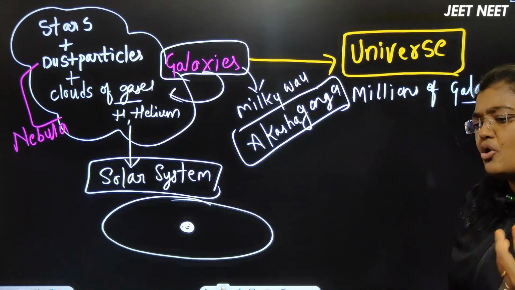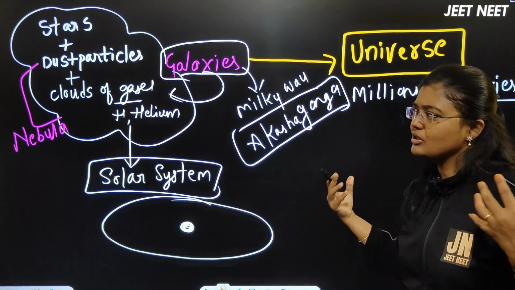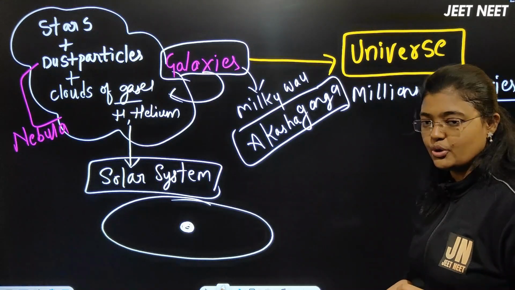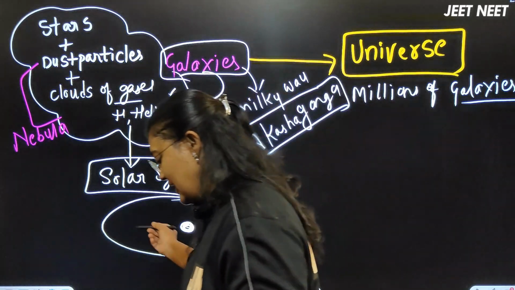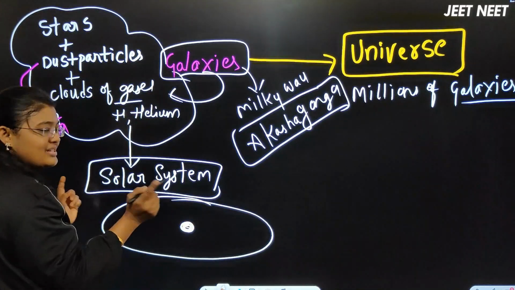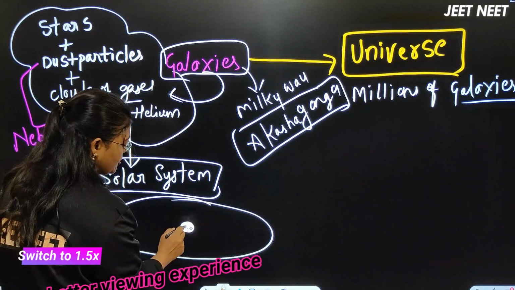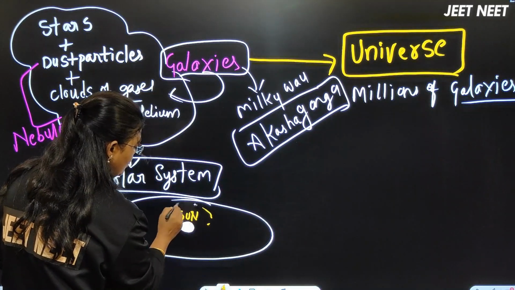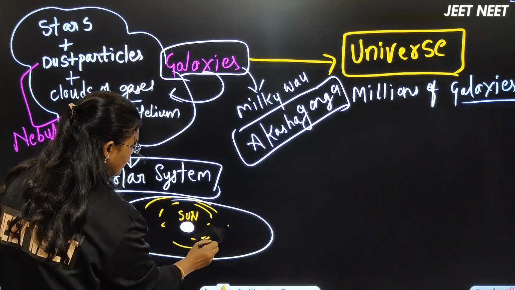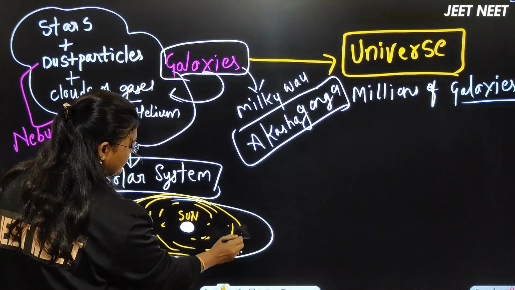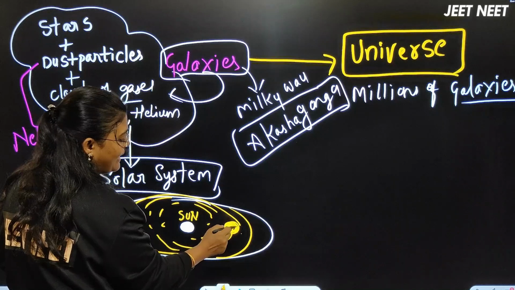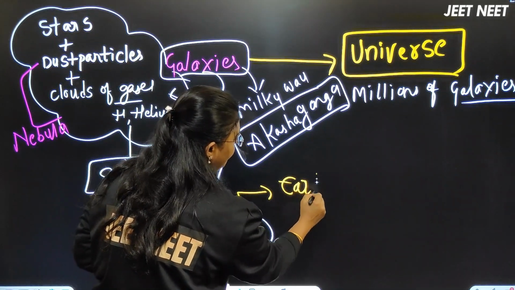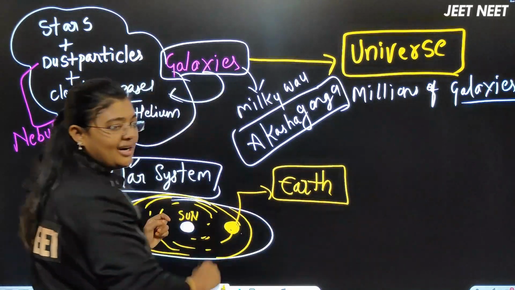In the galaxies, a lot of nebulas will be present which form all these galaxies. From this galaxy, the solar system is going to form, where we know there will be two ellipsoid structures. Wherever the temperature is more, there it formed as a sun. Around this sun, slowly the formation of planets happened. In that, our planet, which we consider as Earth, right?